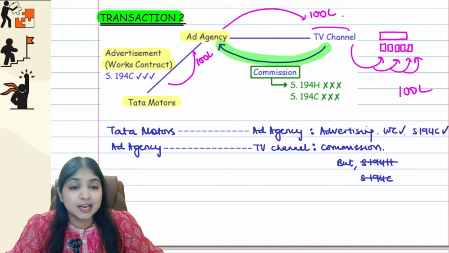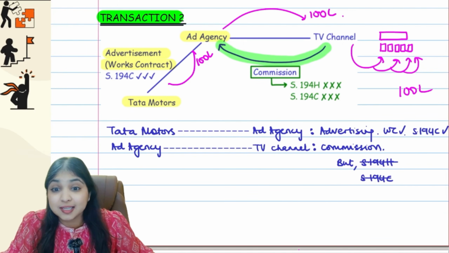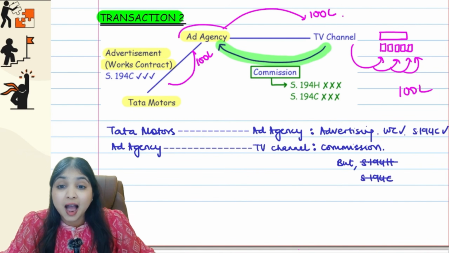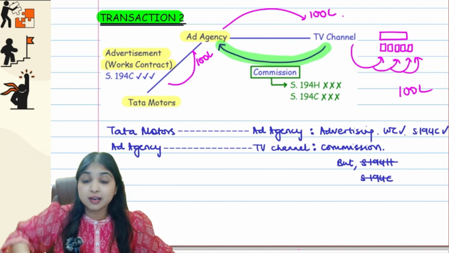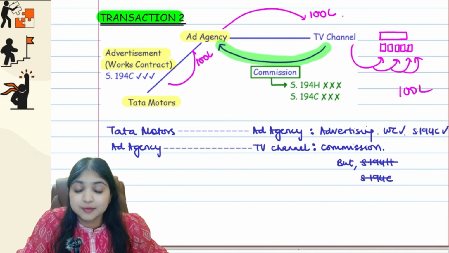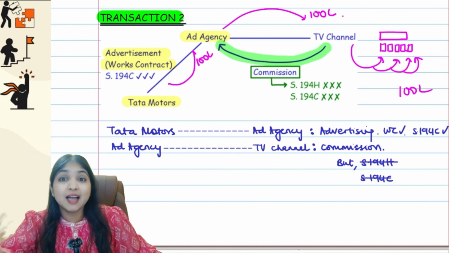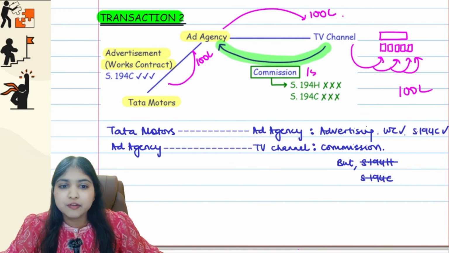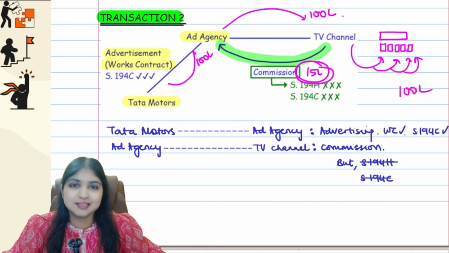And don't you think the television channel made so much money, all because of whom? Because of the ad agency. Because the ad agency canvassed for the TV channel. The ad agency went and told Tata Motors, listen, let's show your ad on the TV channel. That is why Tata Motors agreed, paid 100 lakhs and the TV channel got this 100 lakhs. So to thank the ad agency for their services, the TV channel will give some commission to the ad agency. Let's say 15% commission, for example. 15 lakhs commission they will give to the ad agency. Our whole focus is on this 15 lakhs commission now.